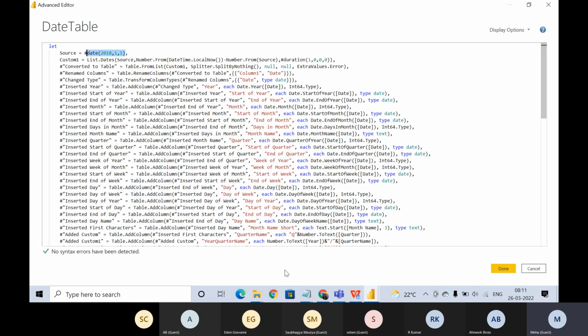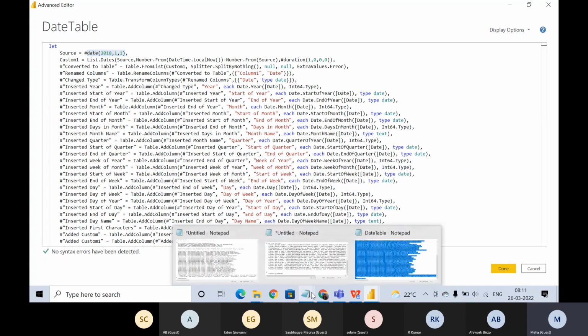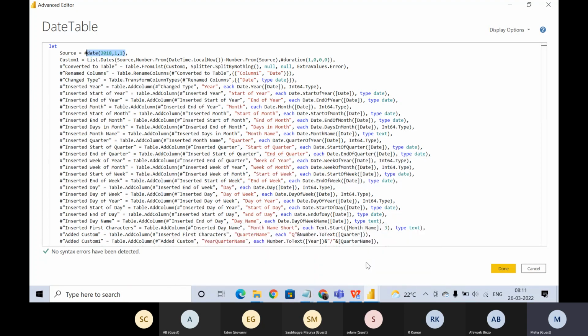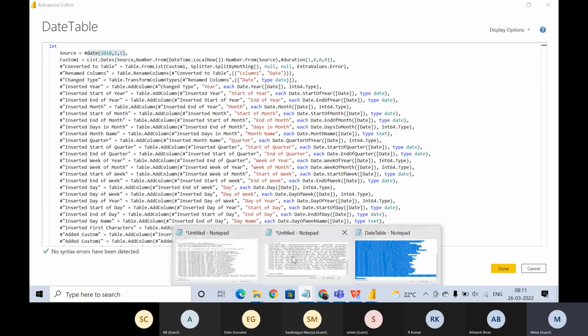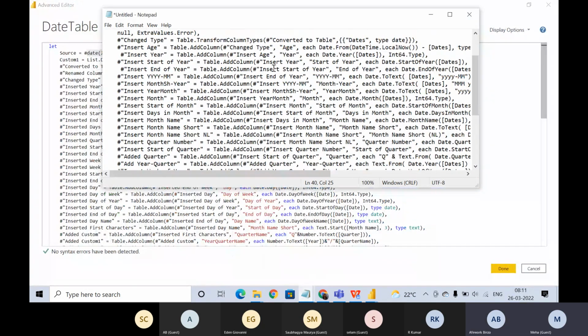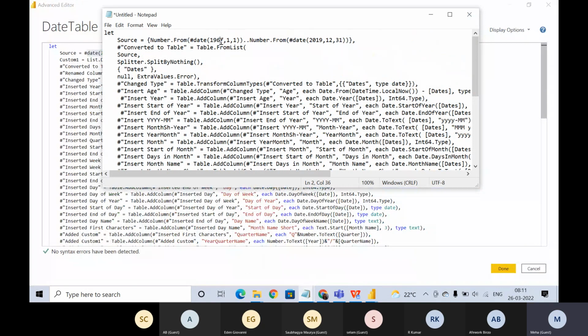Now what we have to write is... Yeah, so there is one syntax that we can write like this also. Number from date 1967 and number from date 2019, or 2004, whatever you want.